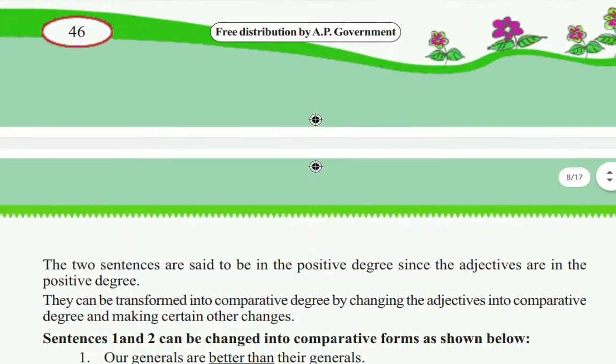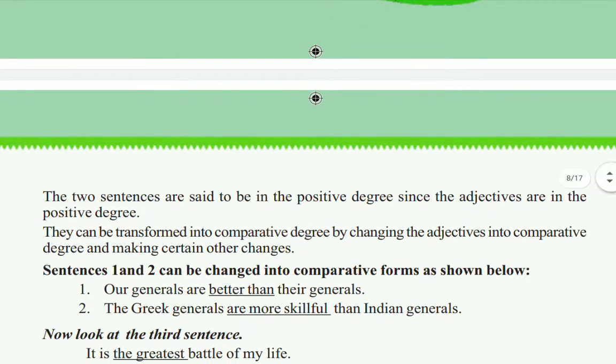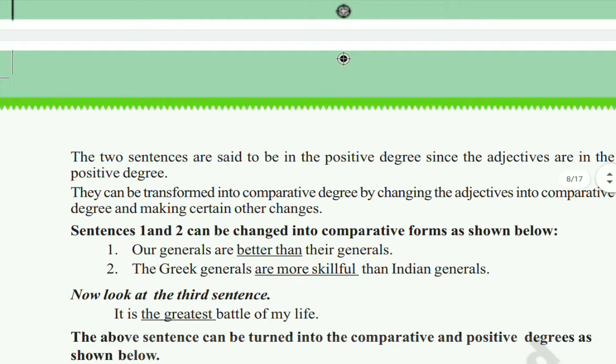So the two sentences are said to be in the positive degree since the adjectives are in the form of positive degree only. We will change these two positive degree sentences into comparative degree. First one, you see, our generals, they are using good. For good, what is the comparative degree? Better. So we will use better here.